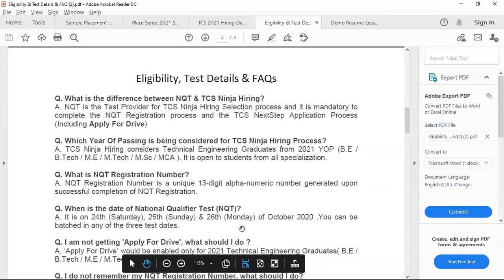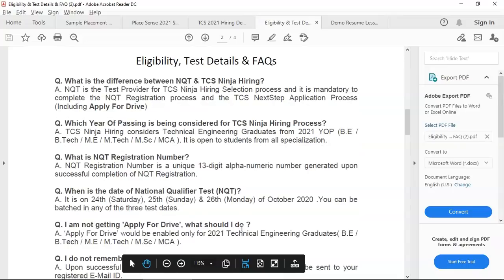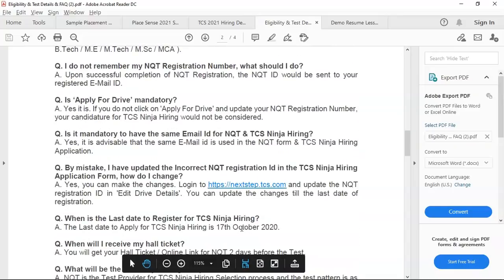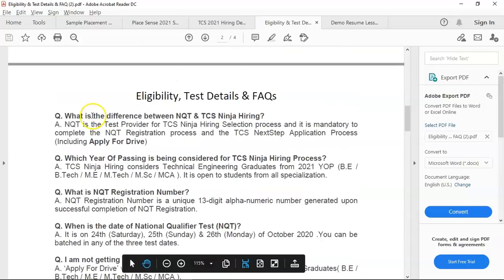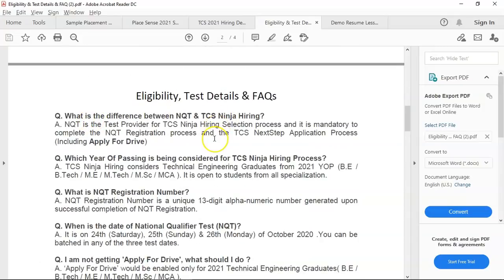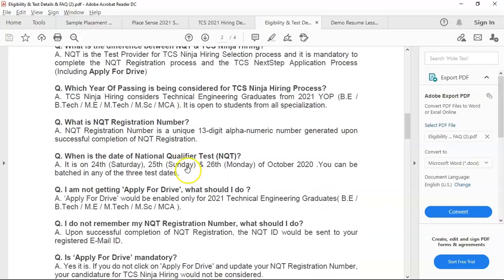You could read all the details to clear these doubts that you have. You can read the difference between NQT and TCS hiring, the TCS Ninja process. Please do read. Apply for drive is mandatory. Read these details if you want: difference between NQT and TCS Ninja, which year of passing is considered for TCS Ninja hiring, what is the NQT registration number, and what is the date of the national qualifier test. Any of these 3 dates, you will have your slot.